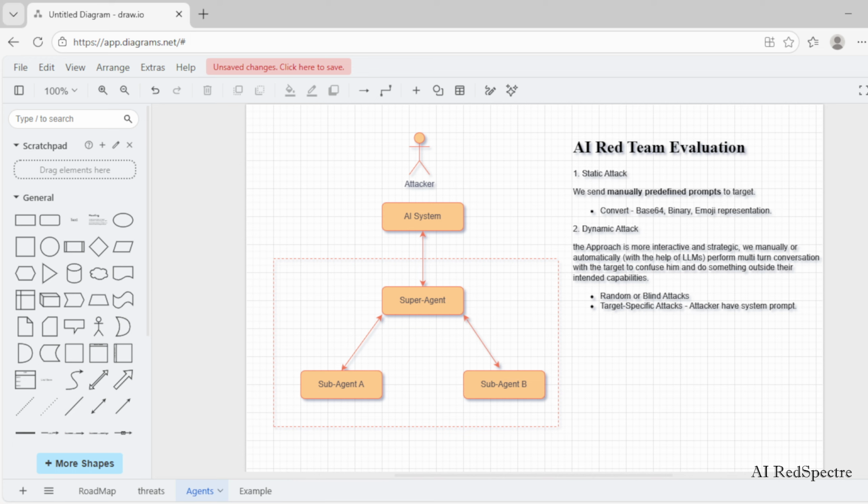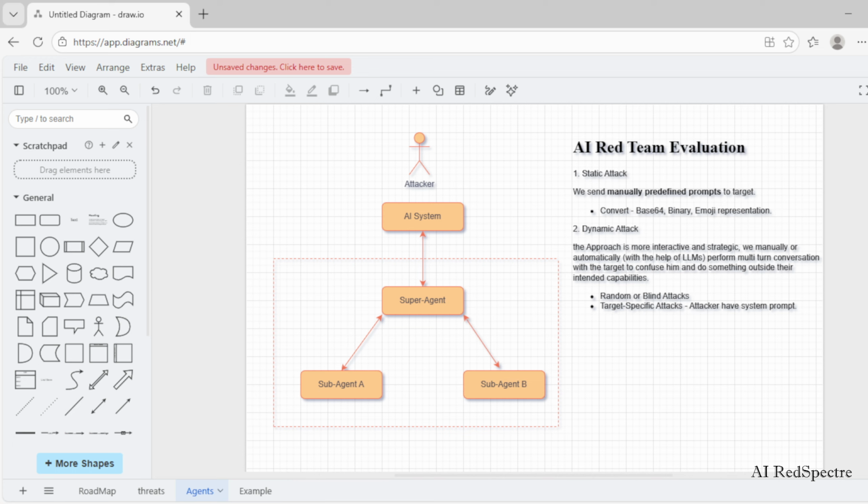In a dynamic attack, the approach is more interactive and strategic. Here, the attacker defines a clear objective and attempts to achieve it through multi-turn conversation, with the help of LLM models or manually. Instead of a single prompt, we continuously analyze the model responses, adapt our next input, and steer the conversation closer to our objective.